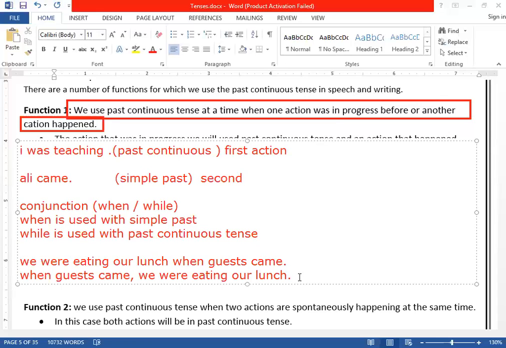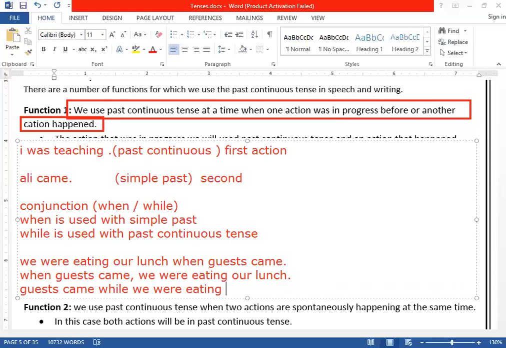The same example you can use in this way. Look, we can say the sentence: guests came while we were eating our lunch.